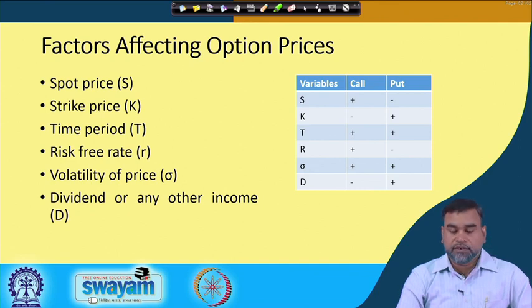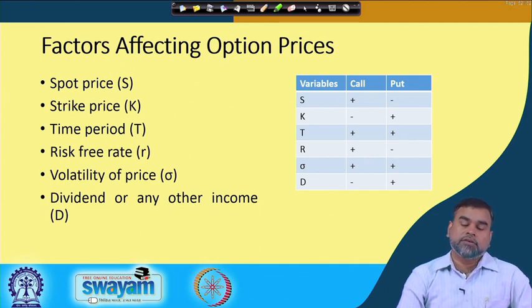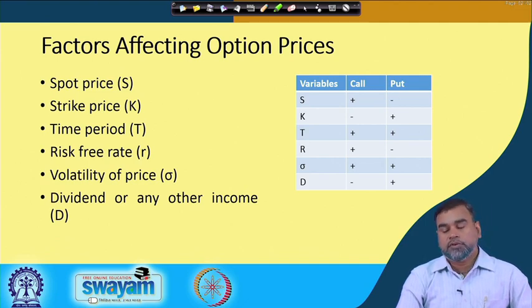But if it is the strike price, then obviously if the strike price is higher, it has a positive impact on the put option and an inverse impact on the call option pricing, because for the put option the payoff is always decided on the basis of K minus S, and in the case of a call it is S minus K. So, keeping that in mind, we have a negative relationship with call and a positive relationship with put, which is just the reverse of what we expect for the spot price or underlying asset's price.